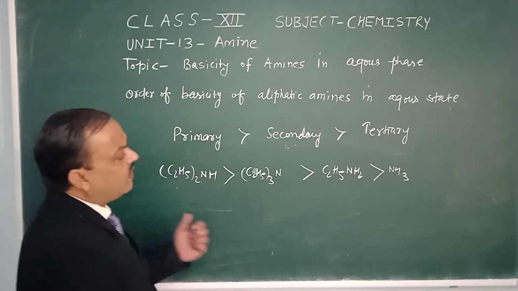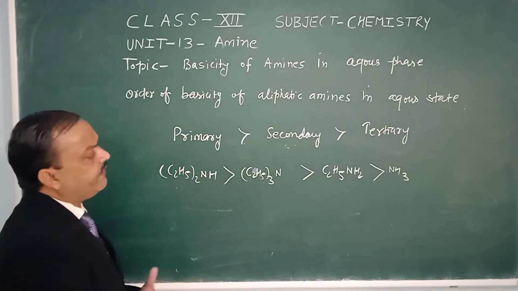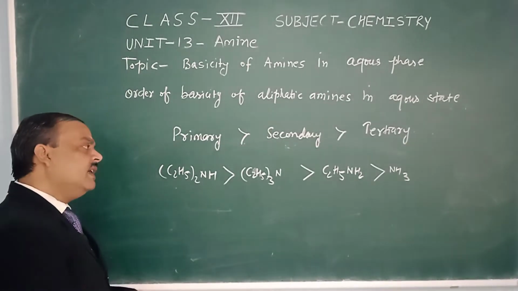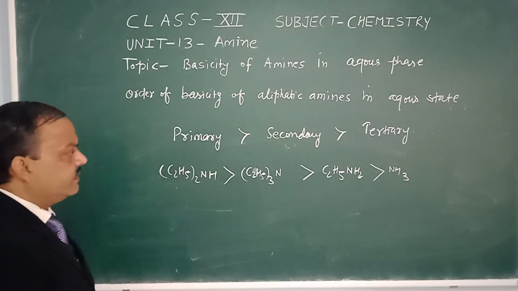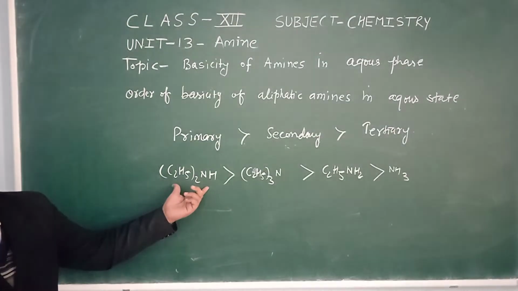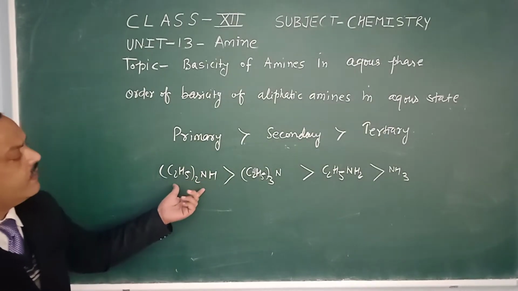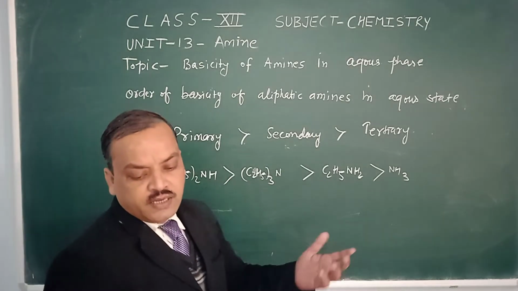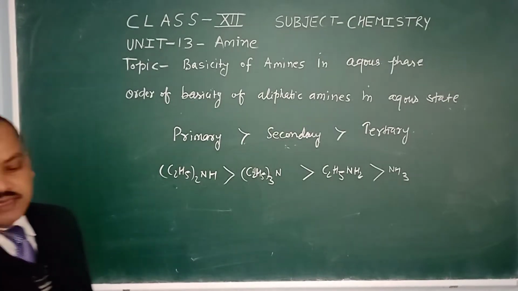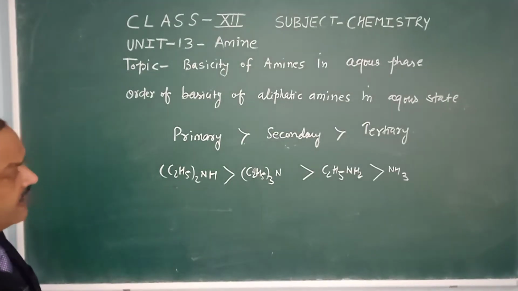So this is the order of basicity for the ethylamines. Diethylamine shows more basic character in comparison to triethylamine due to the steric hindrance.